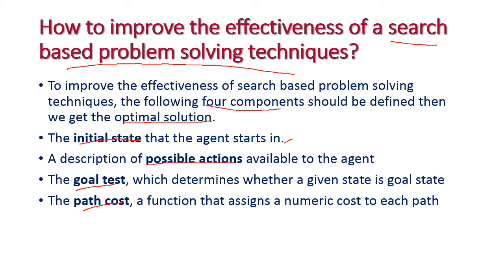So, after performing a particular action, we need to test whether we reach the goal state or not. And next one is path cost. Okay, what is the cost of the path from the initial state to current state? So, all these things we need to compute carefully to get the optimal solution of a particular problem.